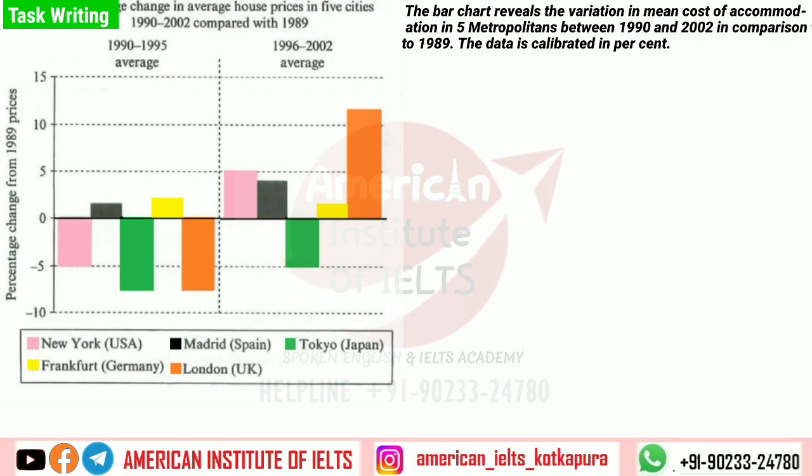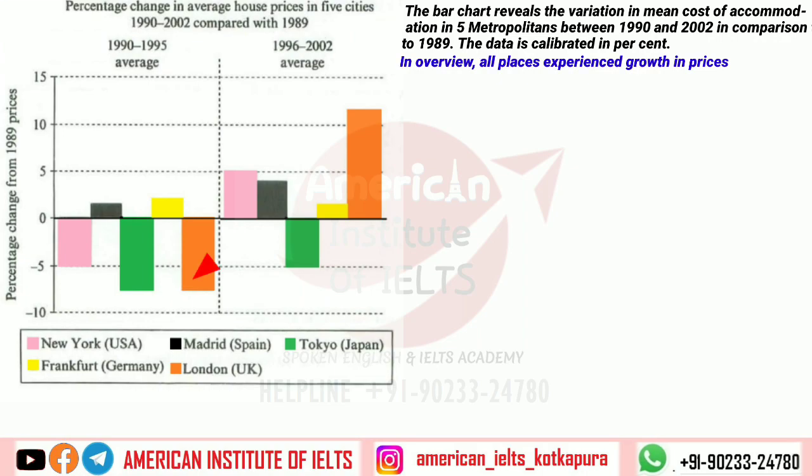As we have seen, all places or cities have experienced growth, and Tokyo was still the cheapest of all, and London and New York became the costliest places to dwell. So we can say in the overview, all places experienced growth in prices. And at the same time, we should also mention New York and London.